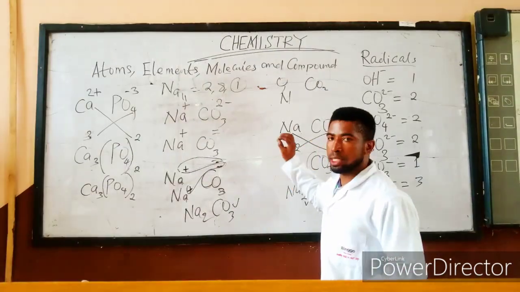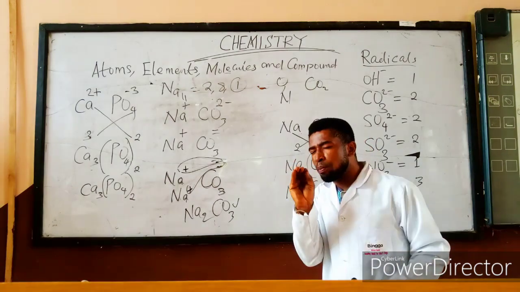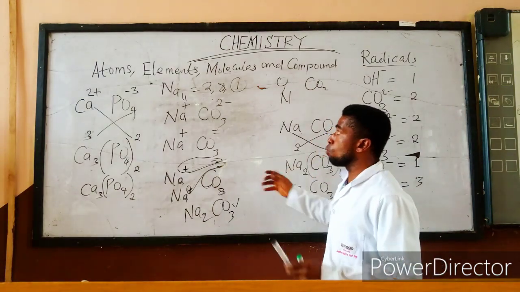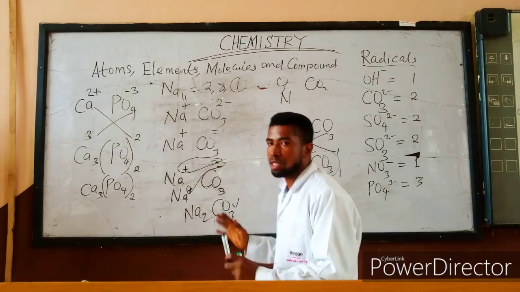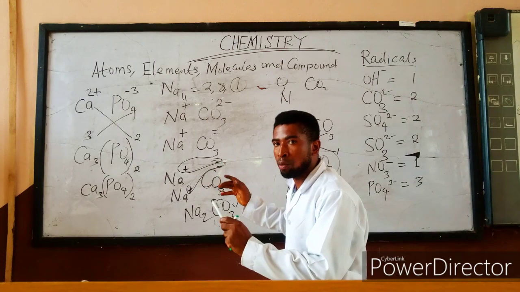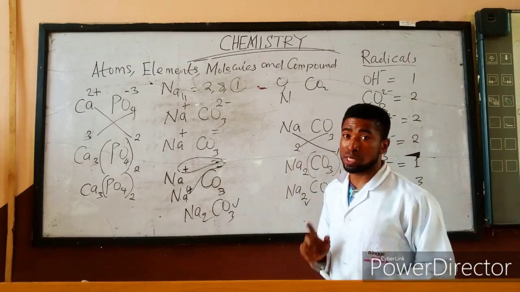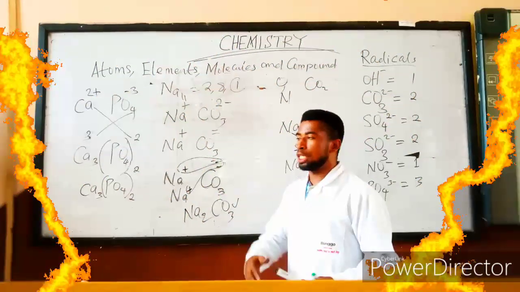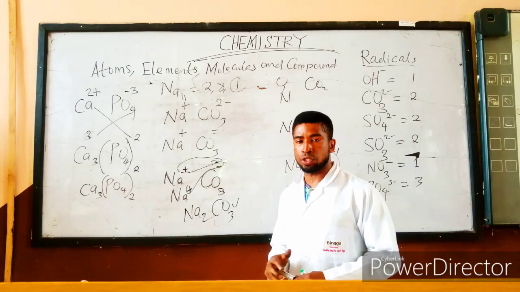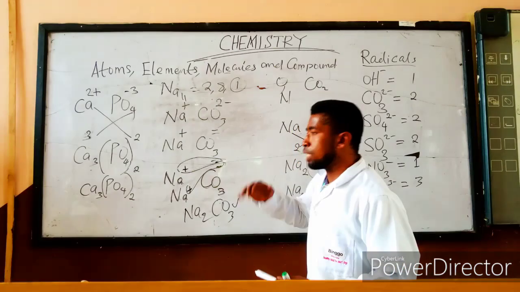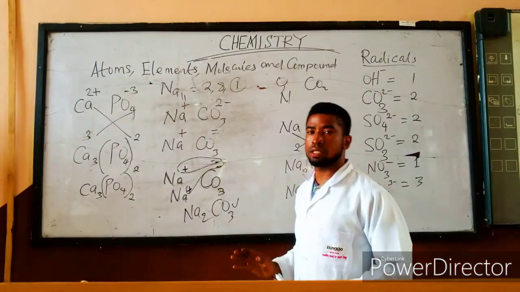This is just the tip of an iceberg. What you are seeing here is just a small package of the full thing. When we come in our next class, we are going to see in detail these elements and compounds and how they are formed. In our next topic, we are going to be looking at nomenclature of these compounds in full. That is when we are going to discuss what I just said in detail.